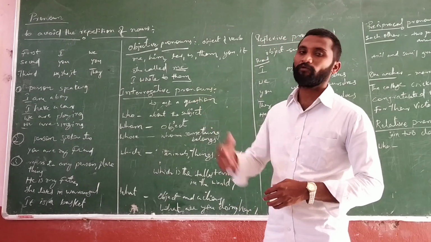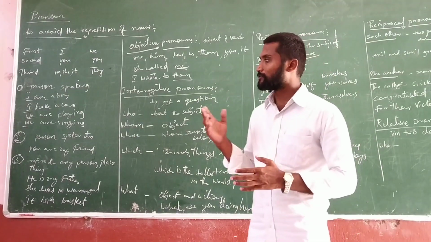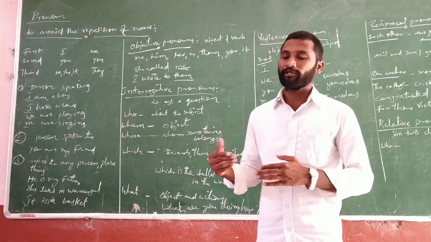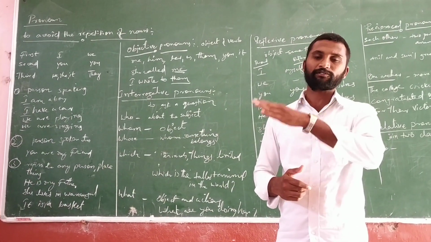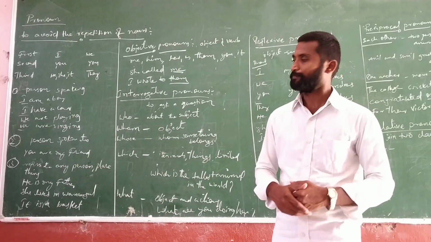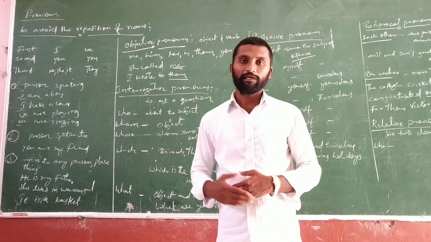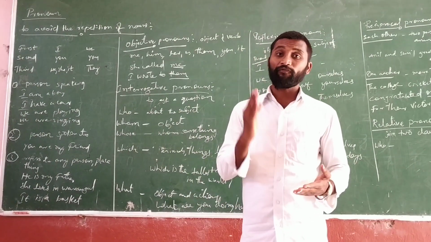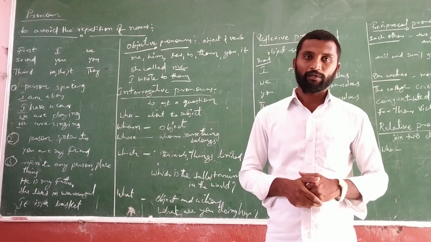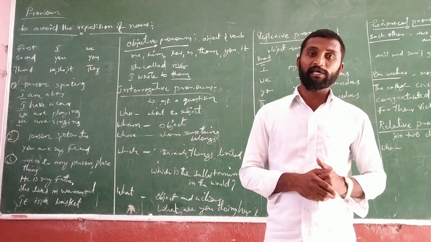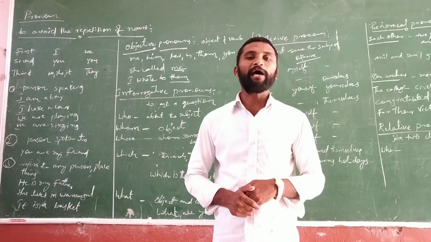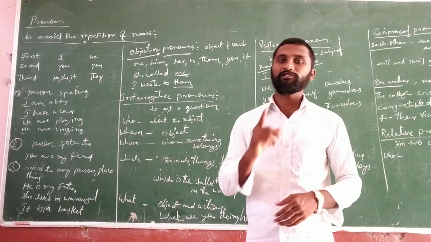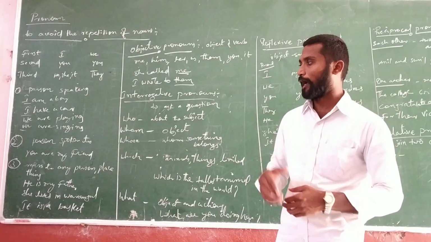If you see about the first person, we use it when speaking about ourselves. That means here the first person is speaking. I am a boy. Here who is speaking? The first person is speaking. What is the first person saying? I am a boy. Second example, I have a car. Here the first person is speaking, that is I.